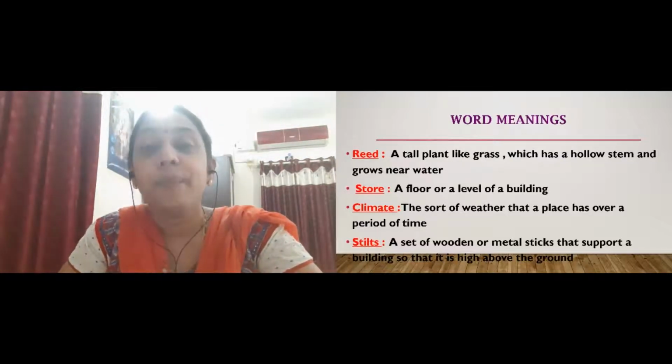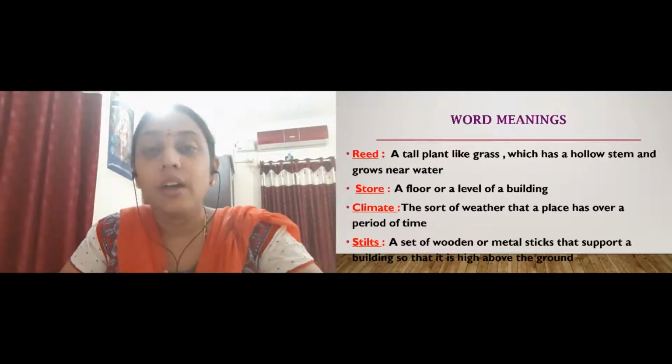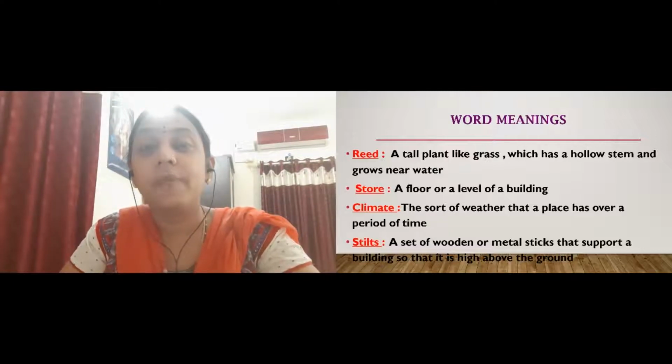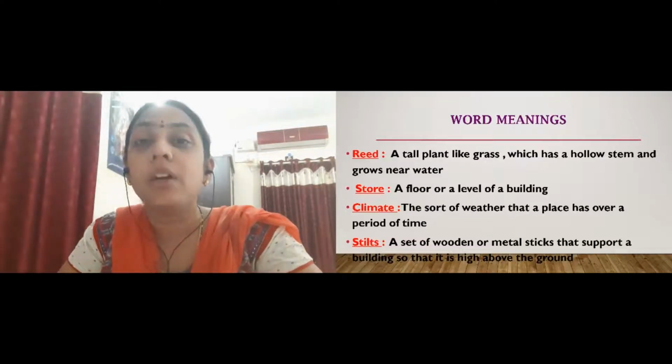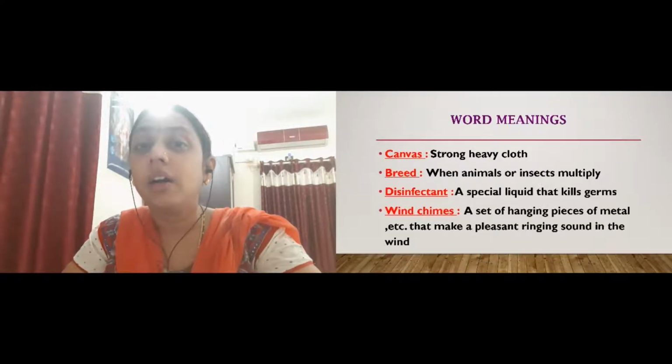Then we have stilts. This is a set of sticks or metal rods that is used to give support to houses and build them away from the ground. So it is mainly to give support to any house that is built at a high level, above the ground, right?